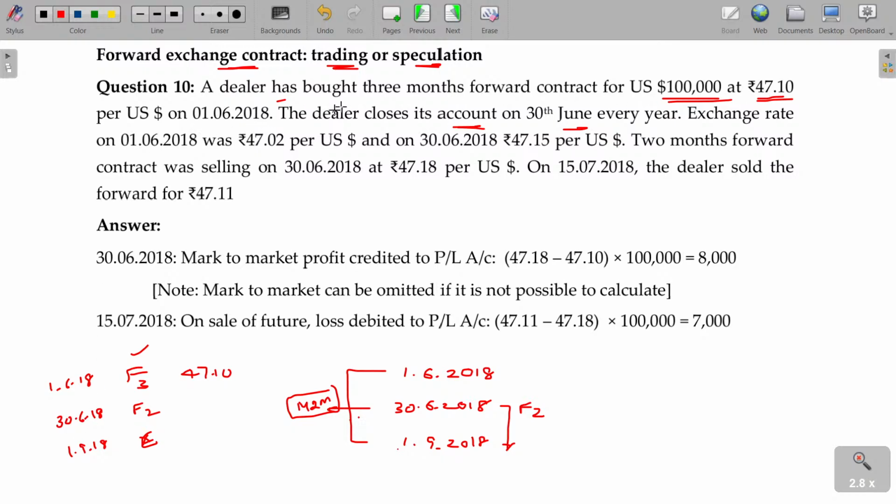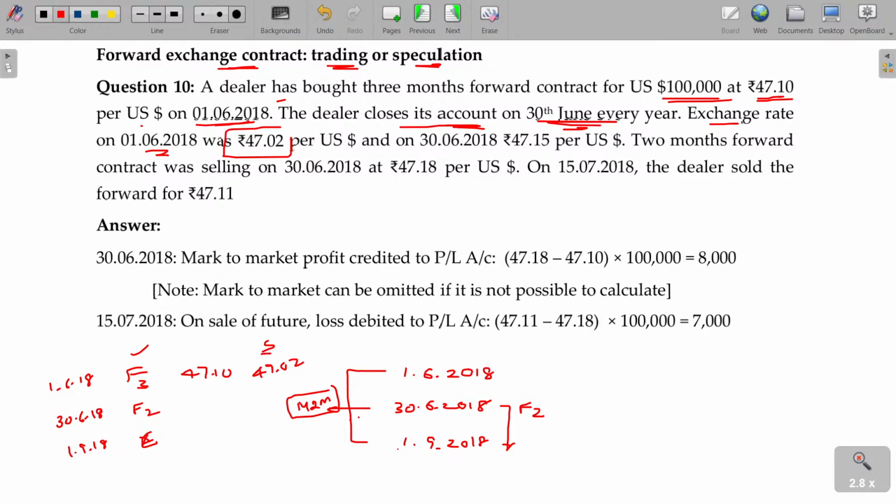Okay, a dealer has bought a 3 months forward contract for US dollar 1 lakh at 47.1 per US dollar on this date. The dealer closes the accounts on 30th June every year. Exchange rate on this date being 47.02.